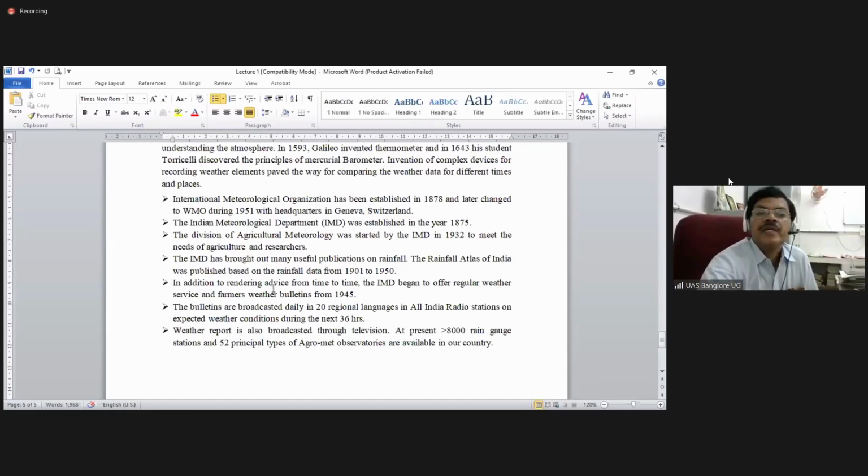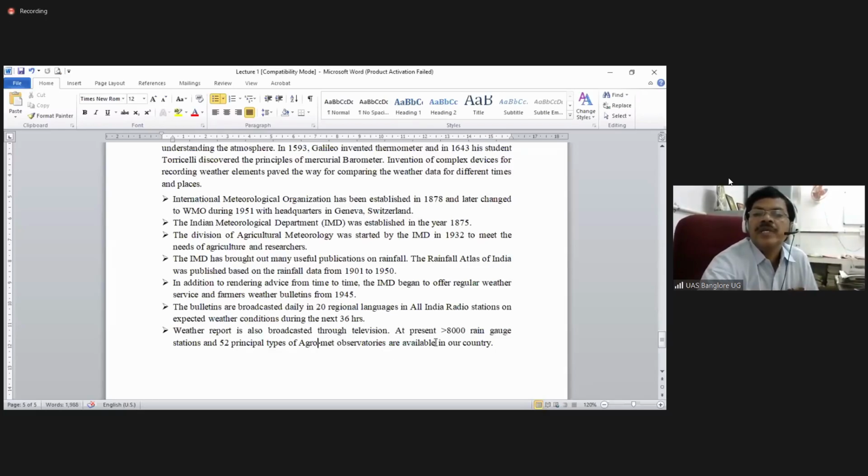In addition to rendering advice from time to time, the IMD began to offer regular weather surveys and farmers' weather bulletins from 1945 onwards. The weather bulletins are also being sent to mobiles. The bulletins are broadcast daily in 20 regional languages on All India Radio stations on expected weather conditions during the next 36 hours. Earlier through radio, now through television as well, it is being broadcast and telecast.